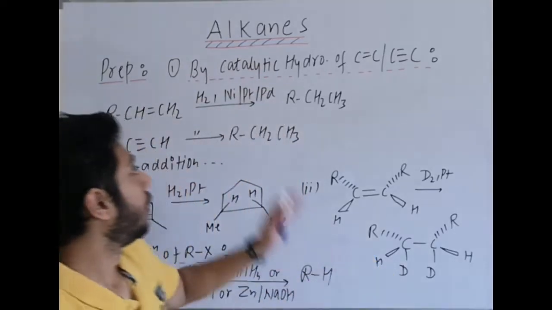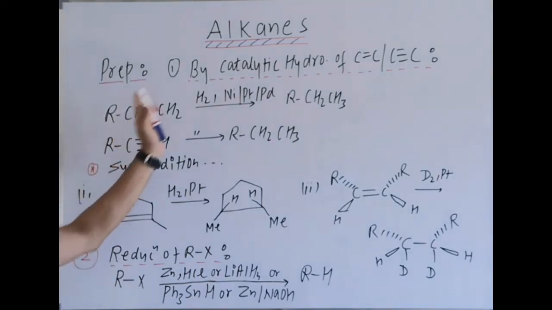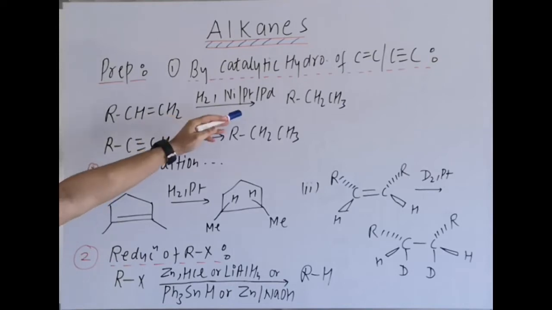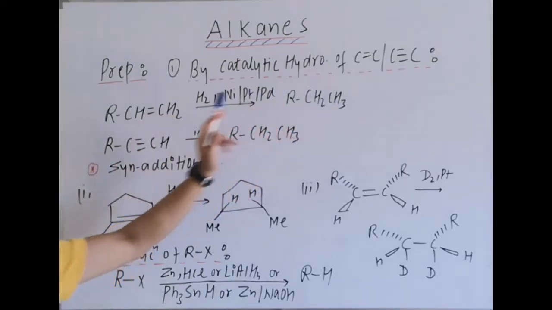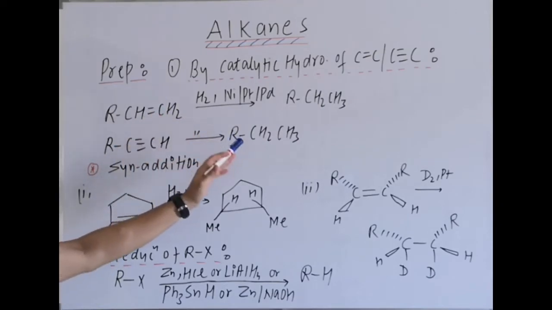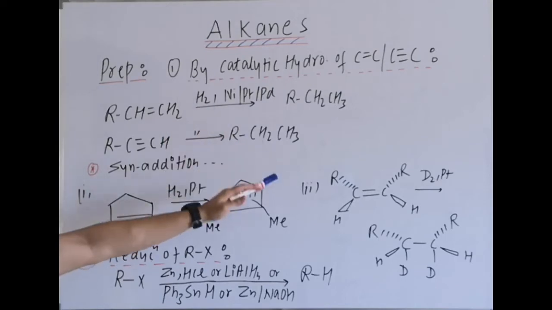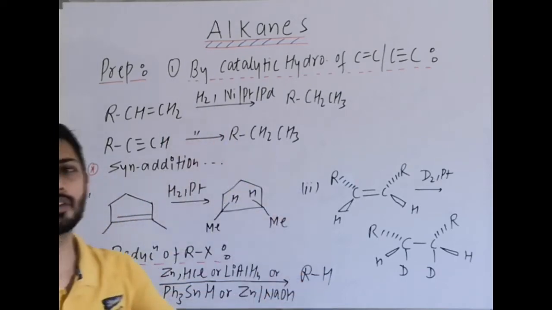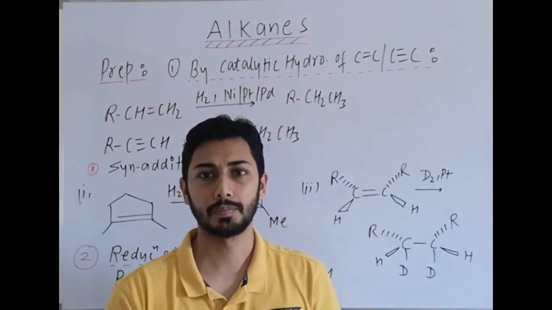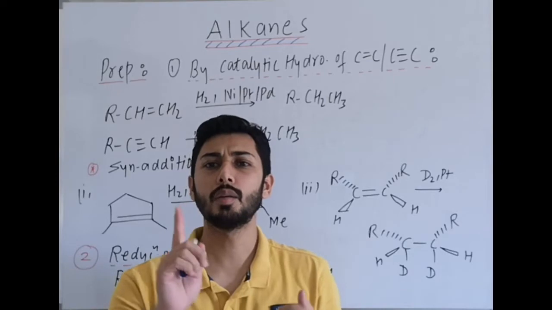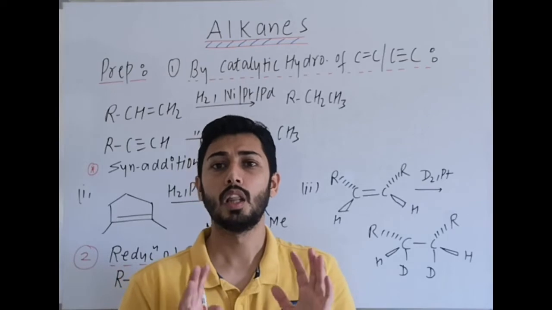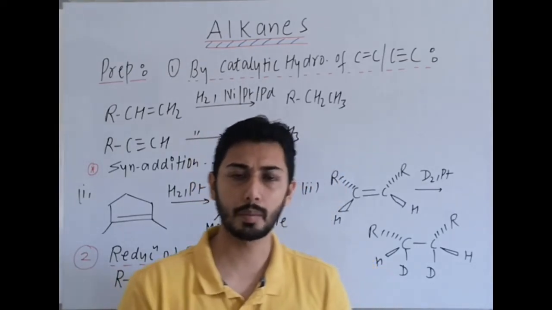Fine. Now here the product will finally be a saturated hydrocarbon. Like if I start with this type of alkene, then the final product will be saturated, that means CH2 CH3. Then R-C triple bond CH, again it is a triple bond, the final product is a saturated alkane. Remember one thing, whether we start with alkene or alkyne, the final product is a saturated hydrocarbon. The only difference is that with alkene 1 mole of H2 is consumed, and with alkyne 2 moles of H2 are consumed.